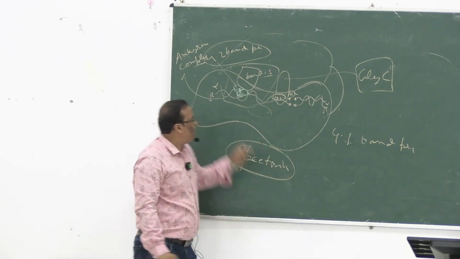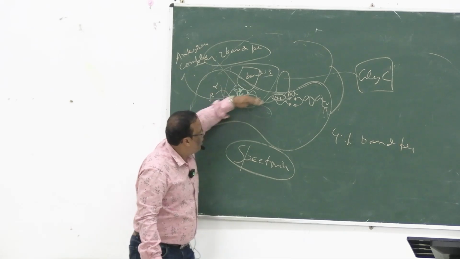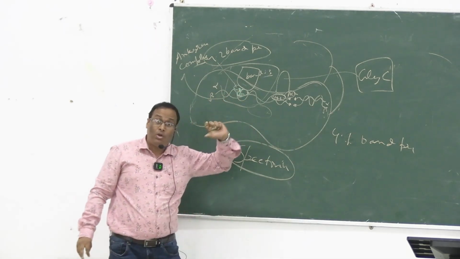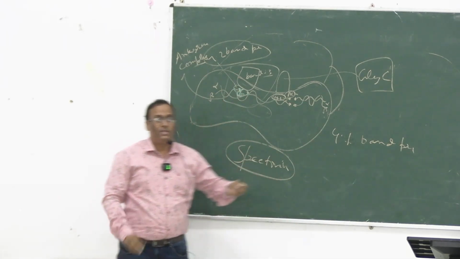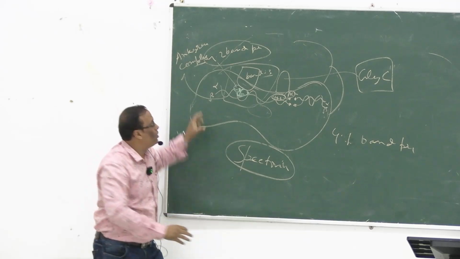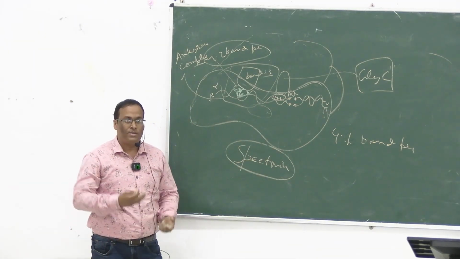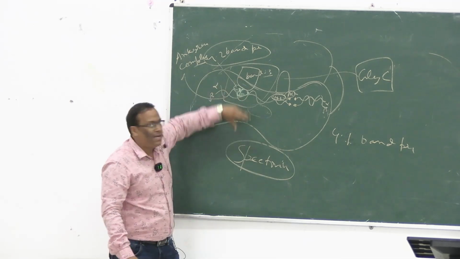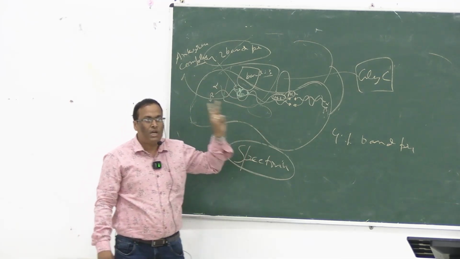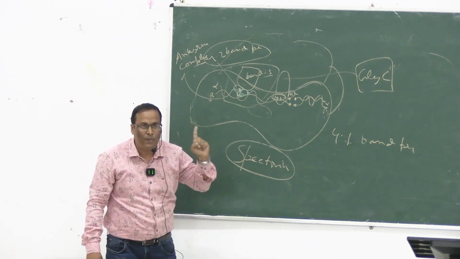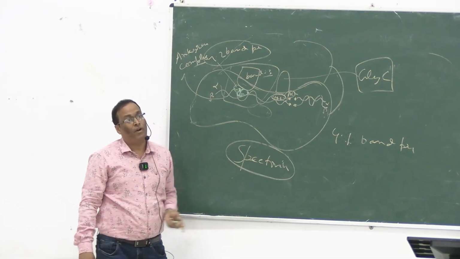actin, also a part of the horizontal proteins. So you can also say in this way that some vertical proteins are there and some horizontal proteins are there. That is also important. The horizontal proteins are two, actin and spectrin, and the others are all vertical proteins.